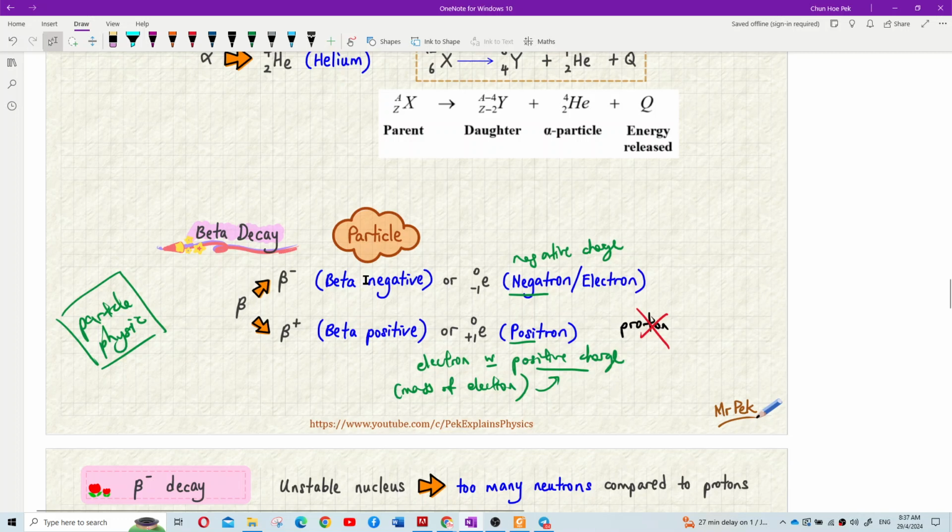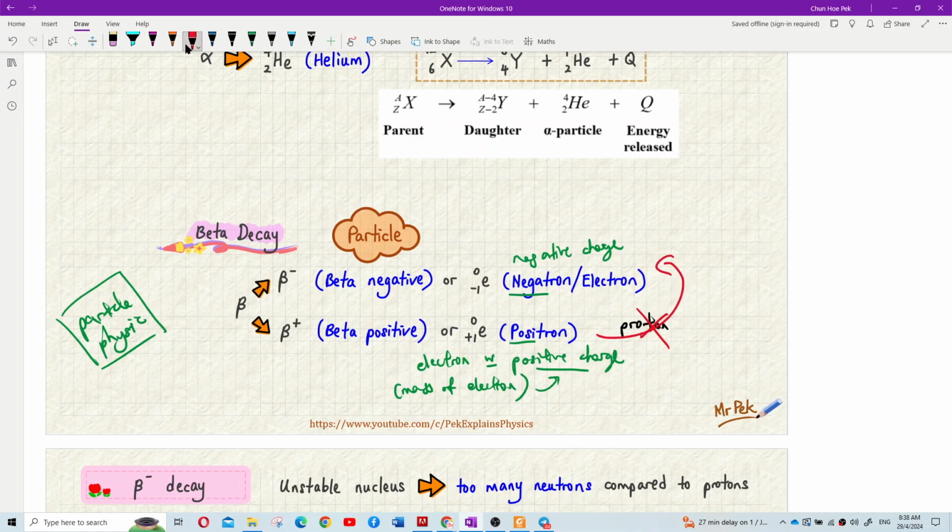Before this, we always only used this negatron or electron. We don't use positron, right? But in this topic, we will start to learn about positron. What is actually a positron? In short, I can say a positron is what we call an antiparticle.